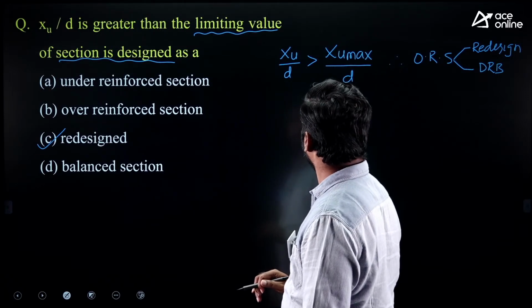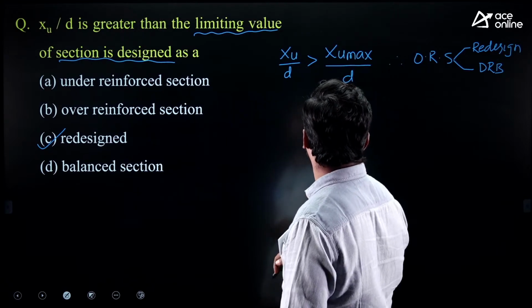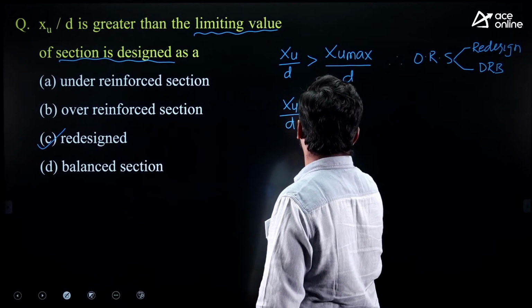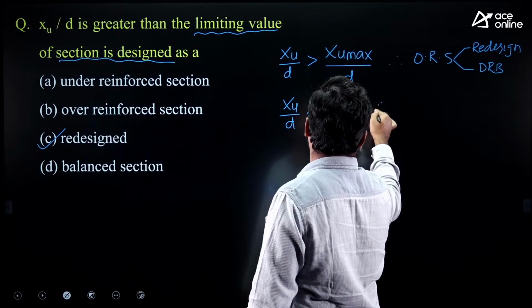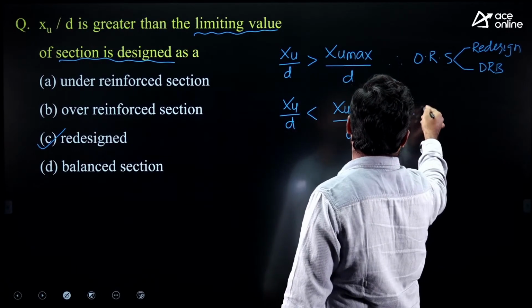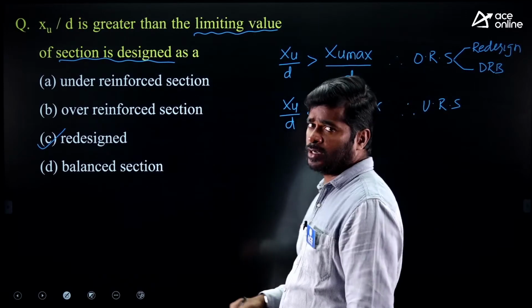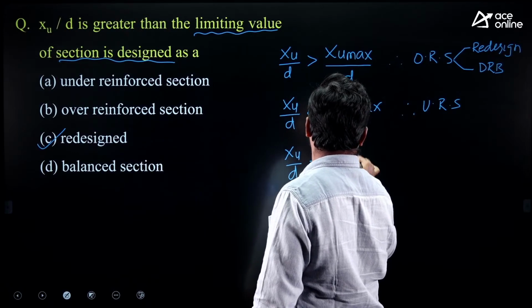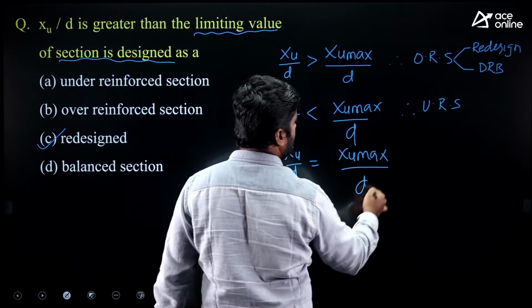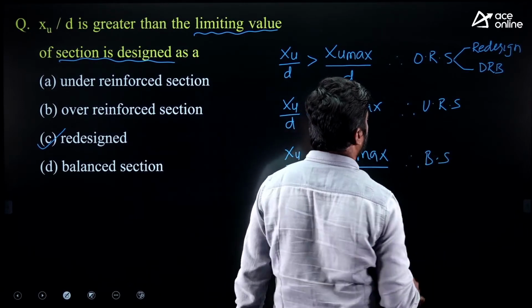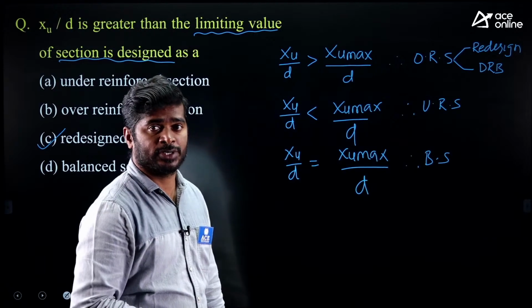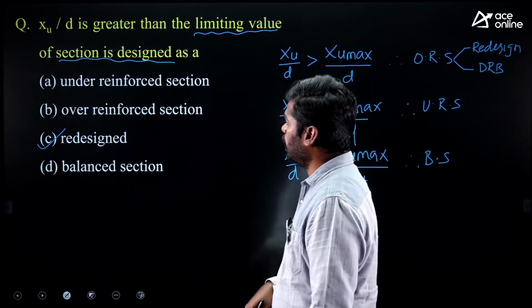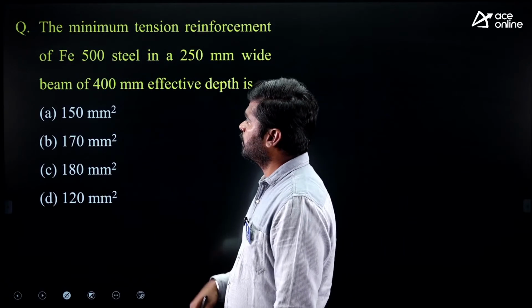Next question. Here xu by d is greater than xu max upon d. Suppose xu by d is less than xu max upon d, then it is an under reinforced section. Yes, we can design an under reinforced section, no problem. If xu upon d is equal to xu max upon d, yes, it is a balanced section. We can design a balanced section also, but we don't design an over reinforced section because the nature of failure is sudden, brittle failure. It won't give any prior warning before failure. Coming to the next question.